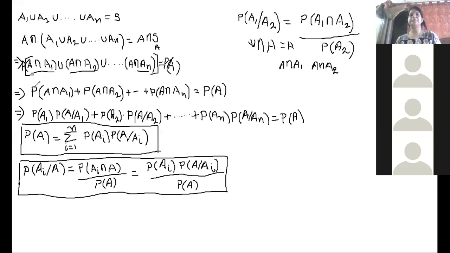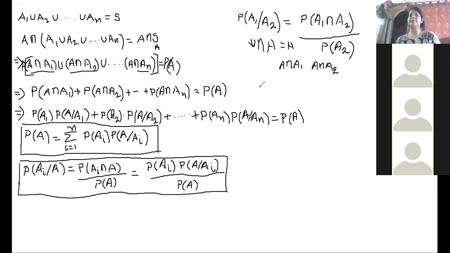Everywhere we have probability of A intersection A1, A intersection A2, likewise. So instead of probability of A intersection A1, utilizing the definition of conditional probability, I am writing it as probability of A1 into probability of A given A1, plus probability of A2 into probability of A given A2, plus probability of AN into probability of A given AN.